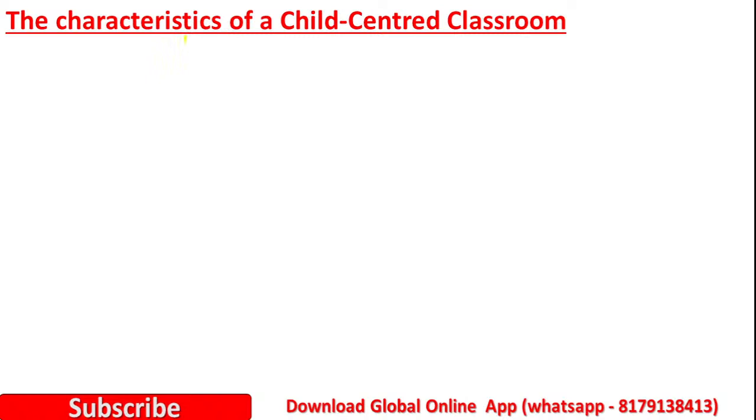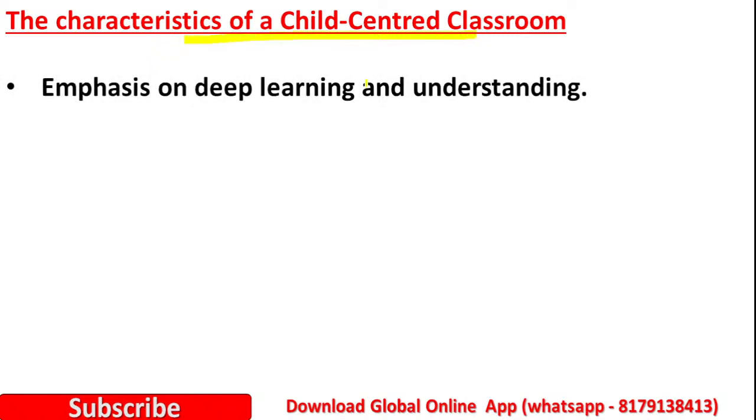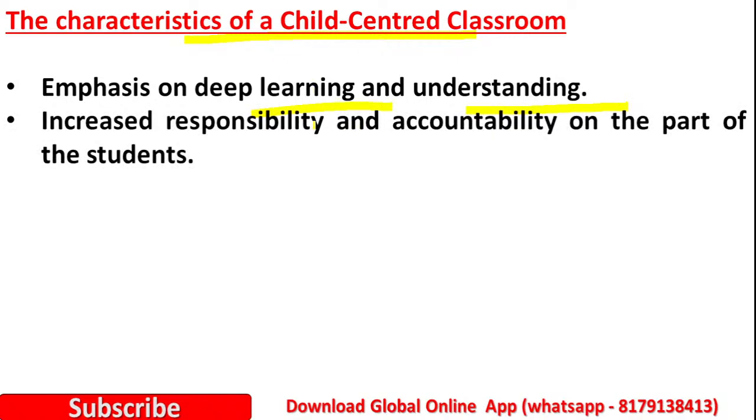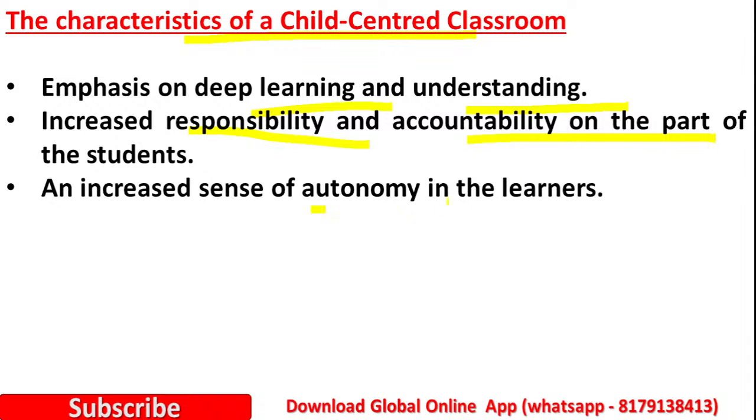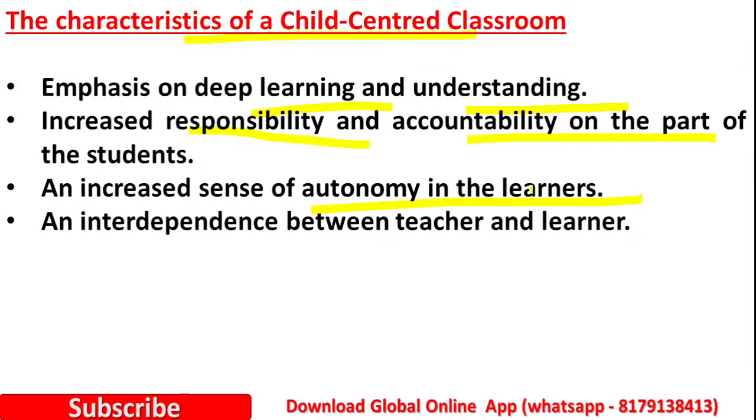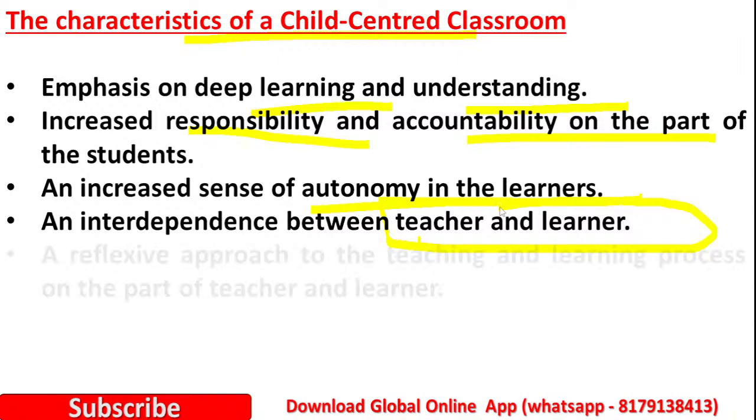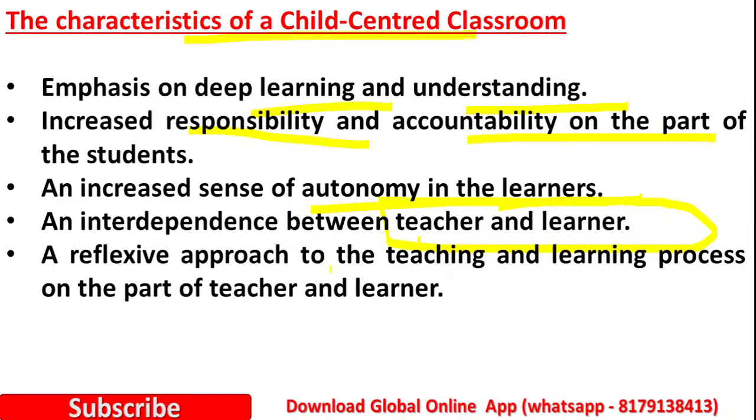There are some characteristics of child-centered education. The first one is that the main focus is on deep learning and understanding. Here there is increased responsibility and accountability on the part of the students. Then, an increased sense of autonomy in the learners, and an interdependence between teacher and learner. So teacher and learners are both interdependent here. Then, a reflexive approach to the teaching and learning processes on the part of the teacher and learner.